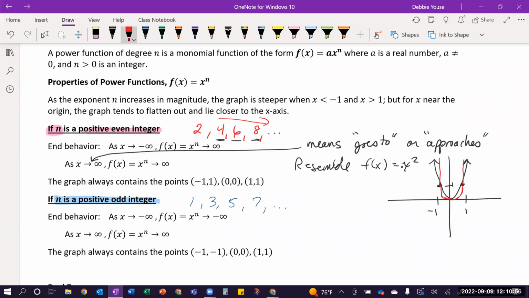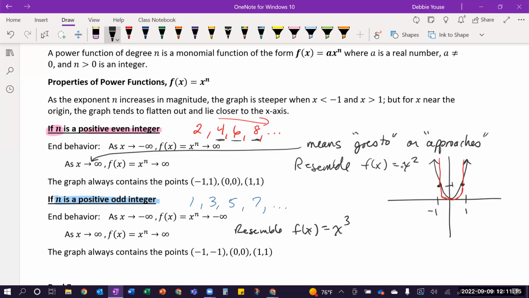Similarly with the odd ones, I can compare this to resembling f of x equals x cubed.